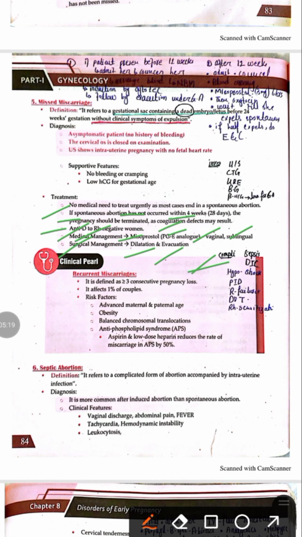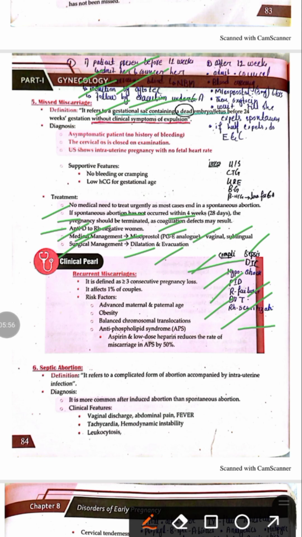Complications of missed miscarriage. The missed miscarriage may cause DIC, sepsis, hypovolemic shock, and the risk of pelvic inflammatory disease increases. They may cause renal failure, deep venous thrombosis, and there may be Rh sensitization if the mother is Rh negative. So, if the patient of miscarriage presents at less than 12 weeks of gestation, initially we admit the patient, counsel her, arrange blood group, and we induce the patient, followed by the evacuation.